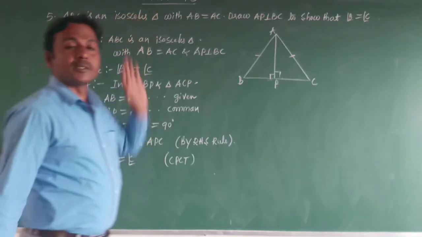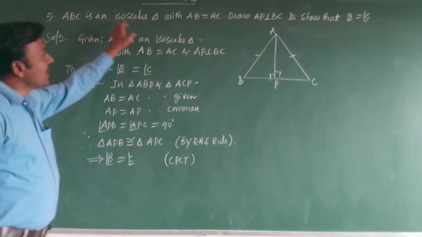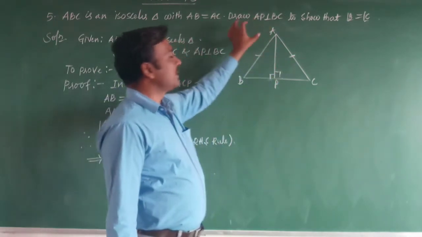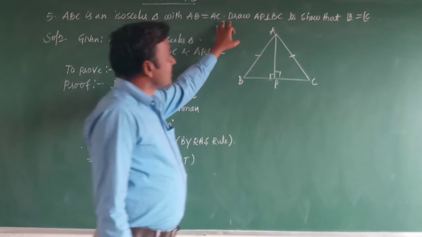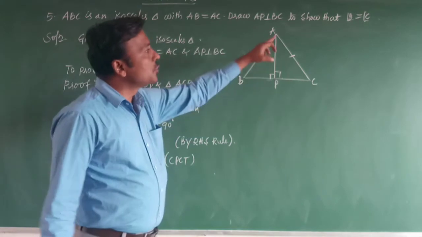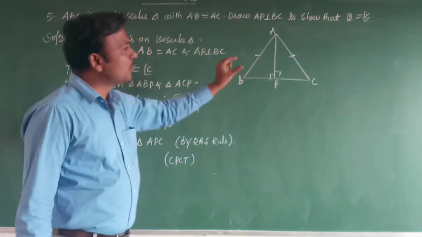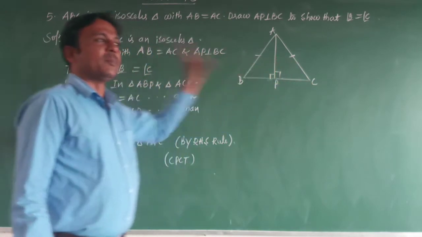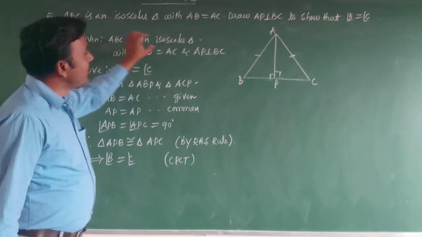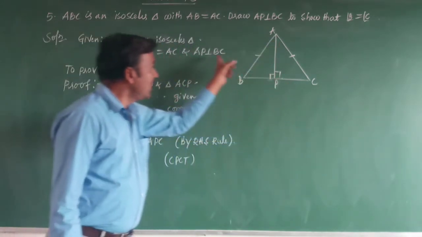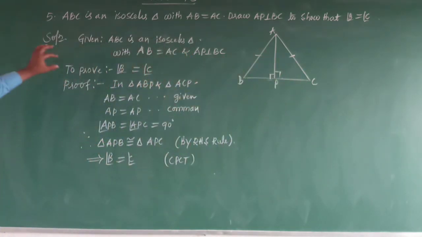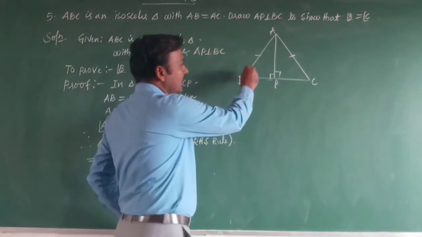This is the last question from exercise 7.3. ABC is an isosceles triangle with AB equal to AC. AB and AC are equal sides. Draw AP perpendicular to BC. To show that angle B is equal to angle C, we need to prove angle B is equal to angle C here. Very simple question. It is given that ABC is an isosceles triangle with AB equal to AC, and AP is perpendicular to BC. To prove angle B is equal to angle C, these two angles are equal.